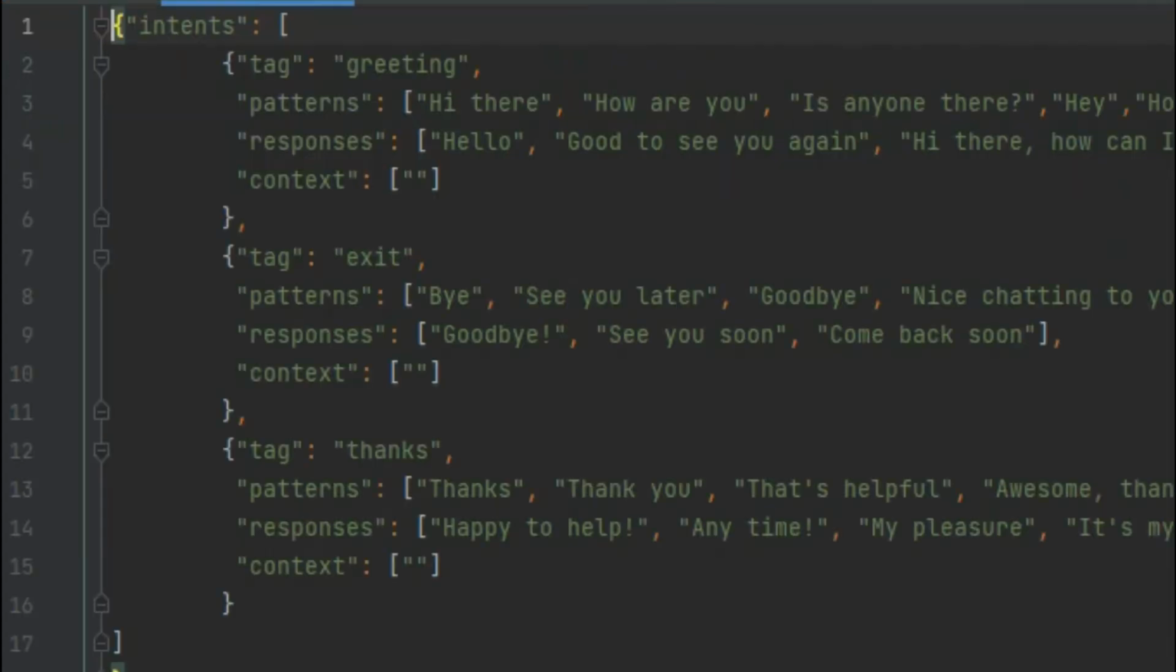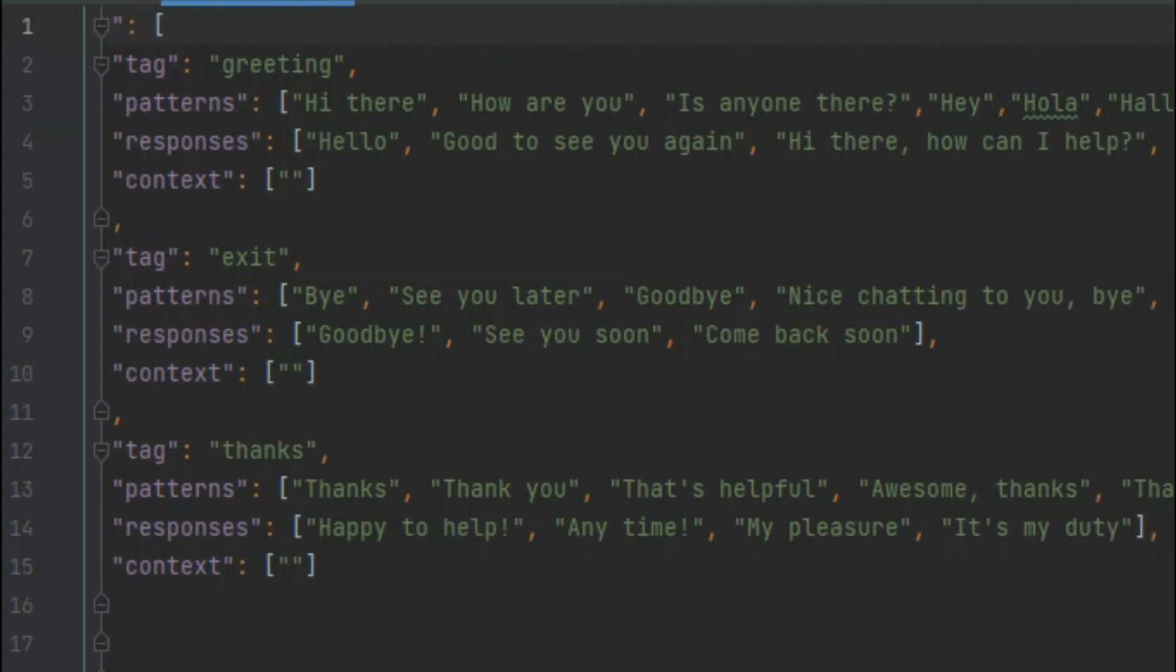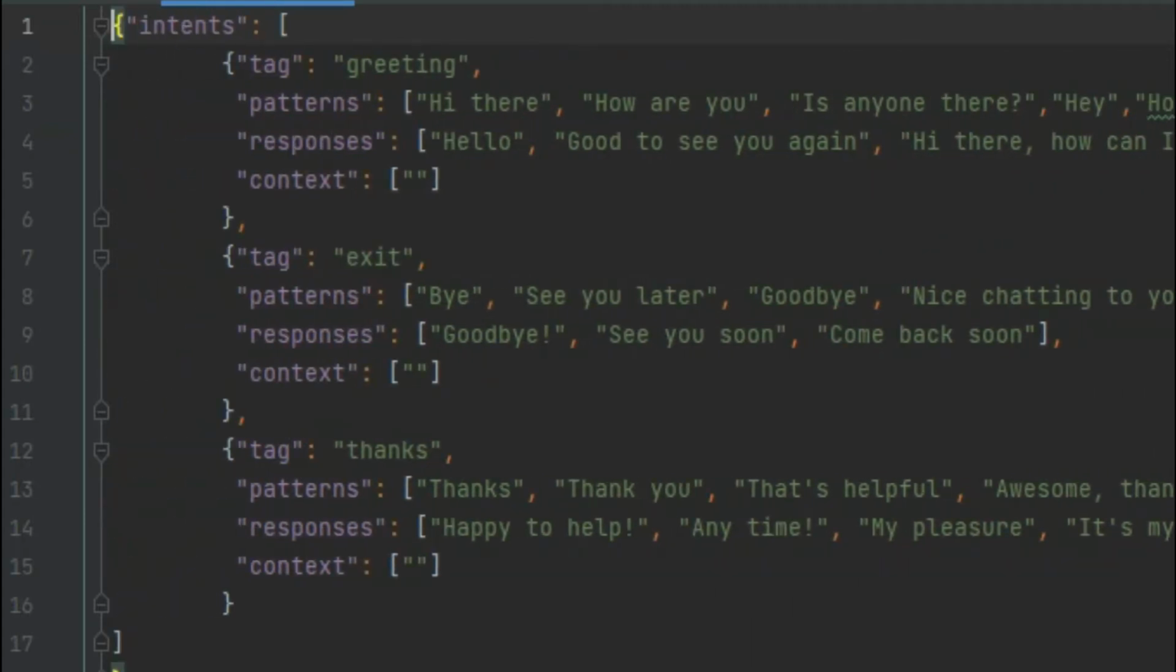So I'll open it up for you. Basically intents.json is a JSON file which has all these text dialogues. These are the input patterns, so the user may type based on these patterns, and the bot has to respond with these responses. There's no limit for this. You can keep adding new things. The tag basically does not matter. You can just give it a normal name.